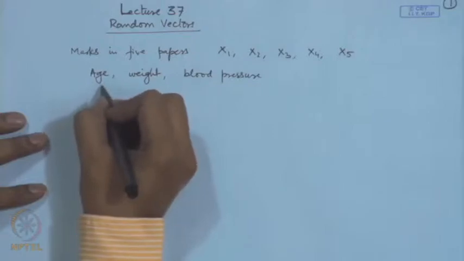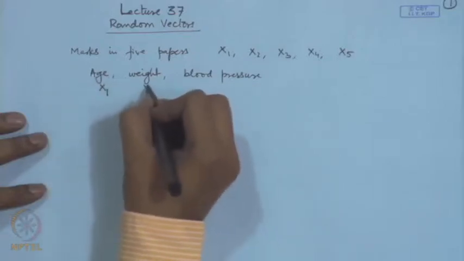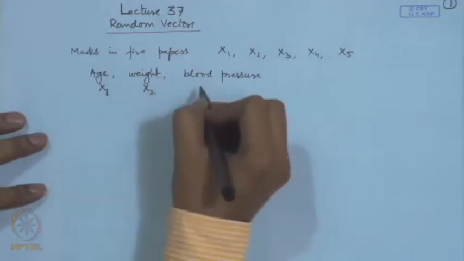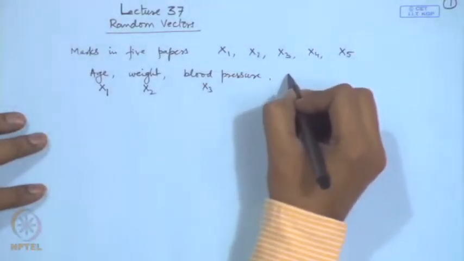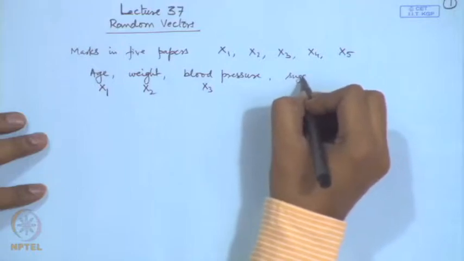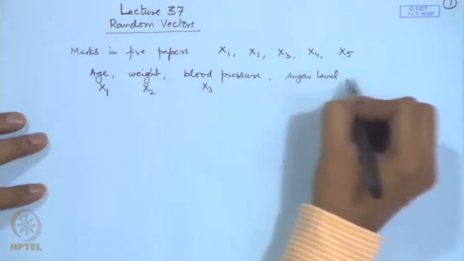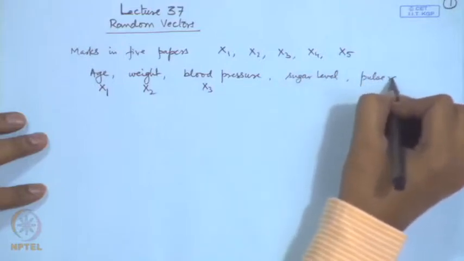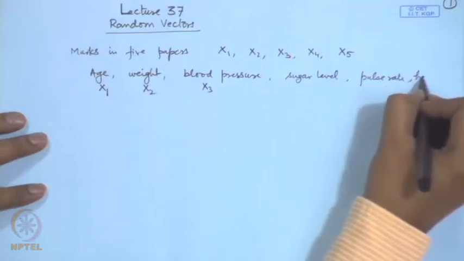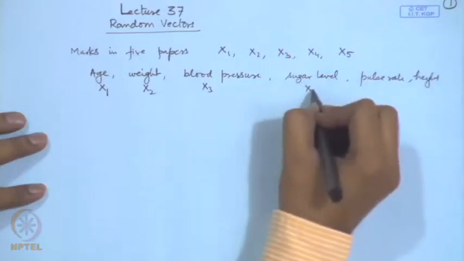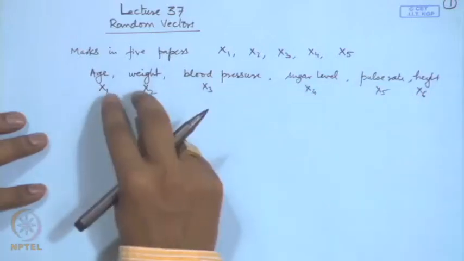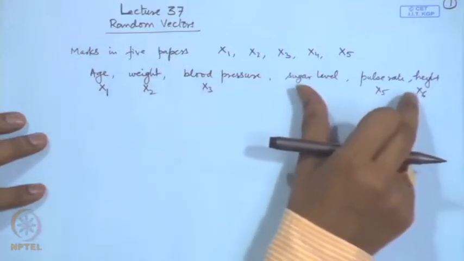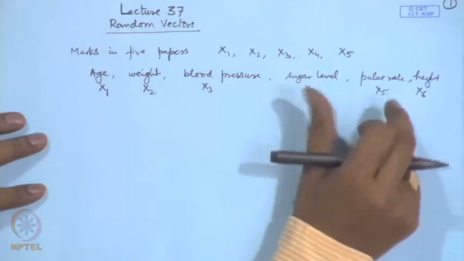So we may write x1 as the age, x2 as the weight, x3 as the blood pressure, or we may also look at his sugar level, his pulse rate, maybe his height also. In that case, from a single random experiment we are extracting a 6 dimensional vector.